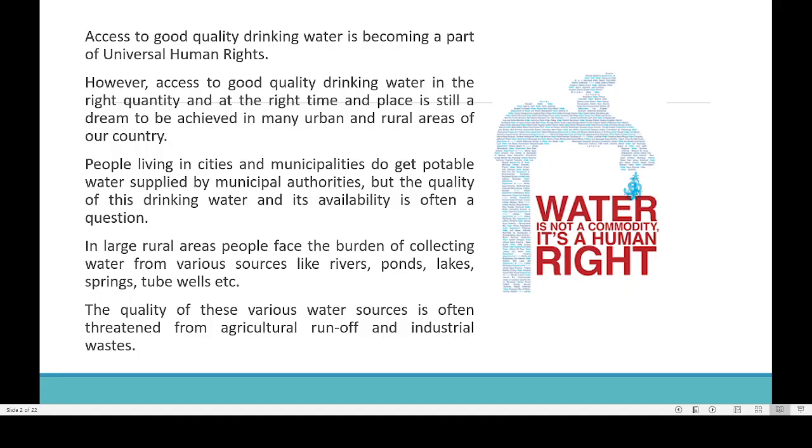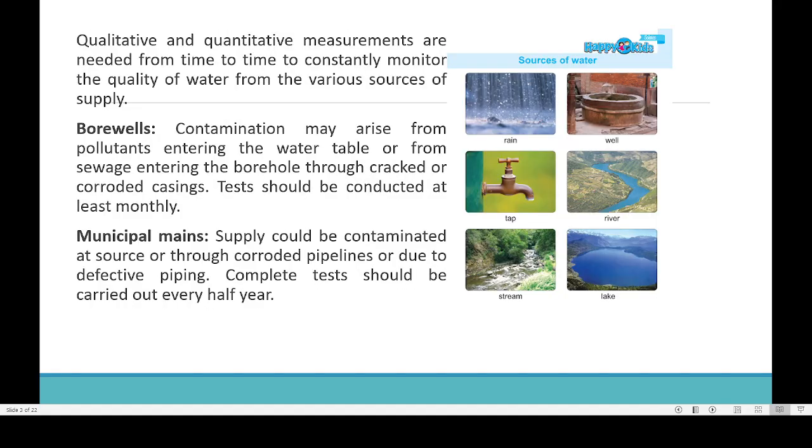Otherwise, unless the water is contaminated by any kind of industrial waste or agricultural waste, most of the time this water will be perfectly okay for drinking. Now the qualitative and quantitative measurements are needed from time to time to constantly monitor the quality of water from various sources. So here you can see what are the primary sources.